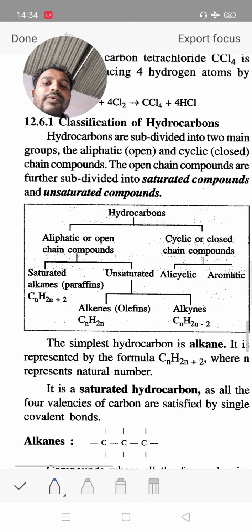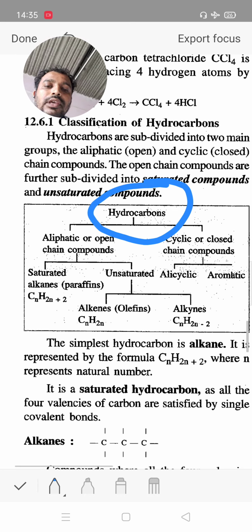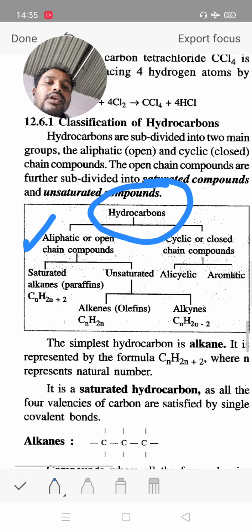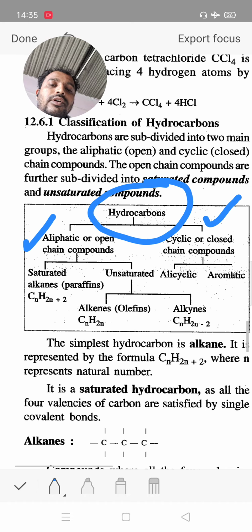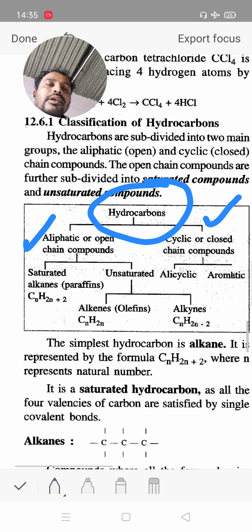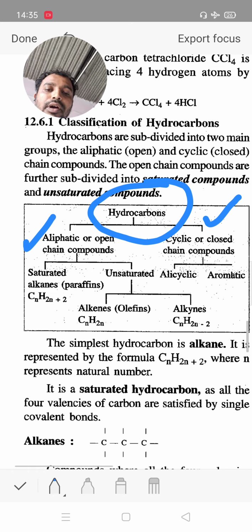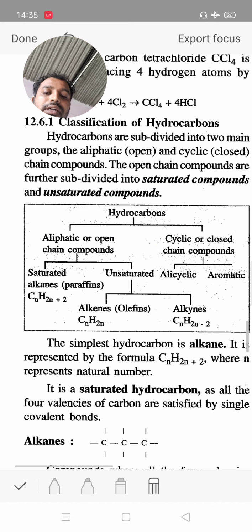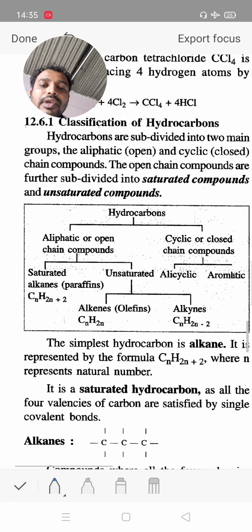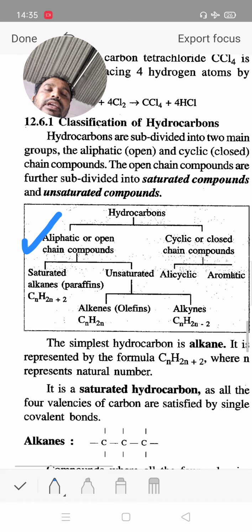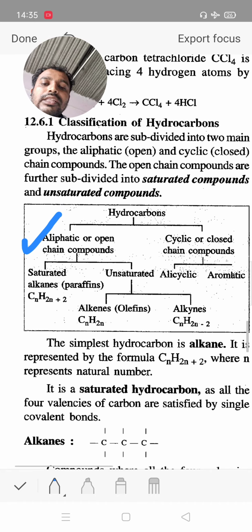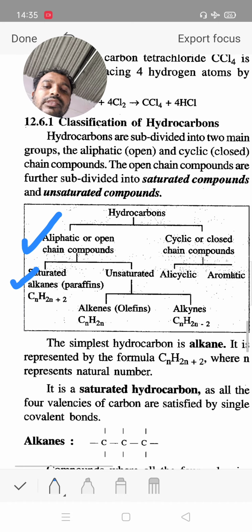Now classification of organic compounds, meaning hydrocarbons. They are classified into open chain compounds and closed ring or cyclic compounds. Organic compounds are classified into two types: first is open chain compound, another is cyclic closed ring compound. Open chain compound means aliphatic hydrocarbon. It is again classified into saturated hydrocarbon and unsaturated hydrocarbon.